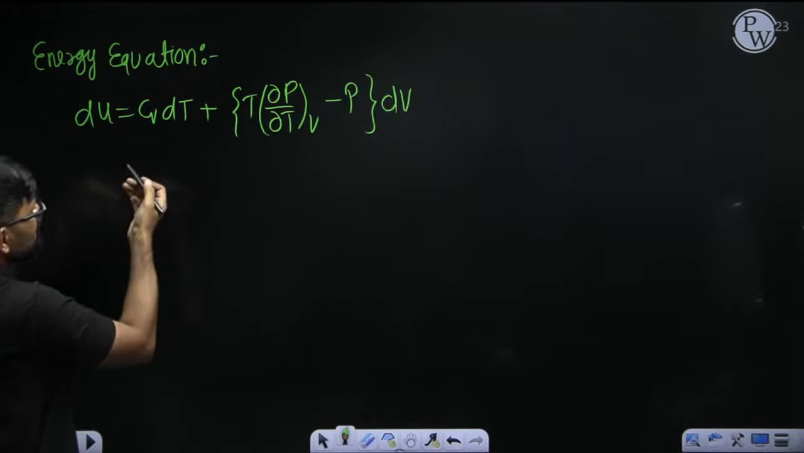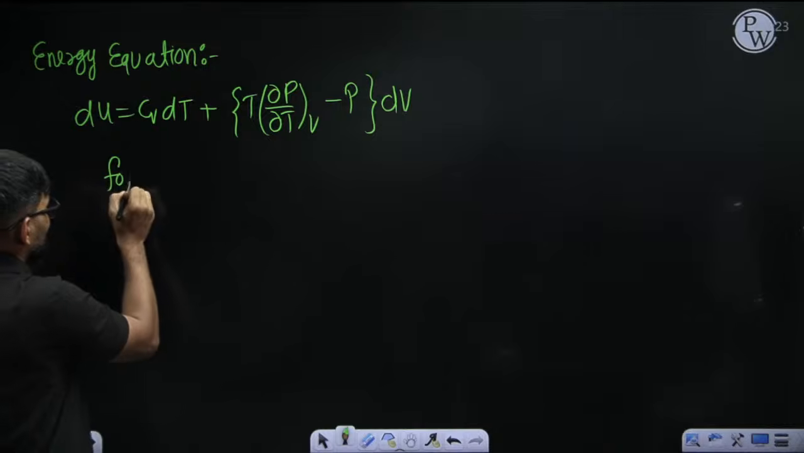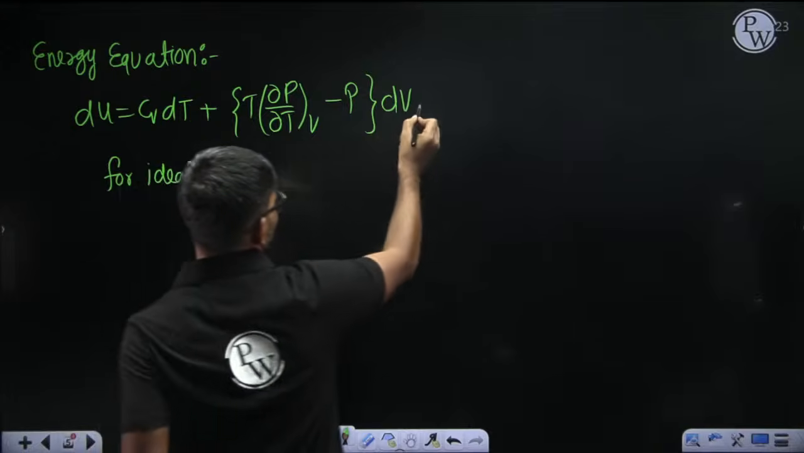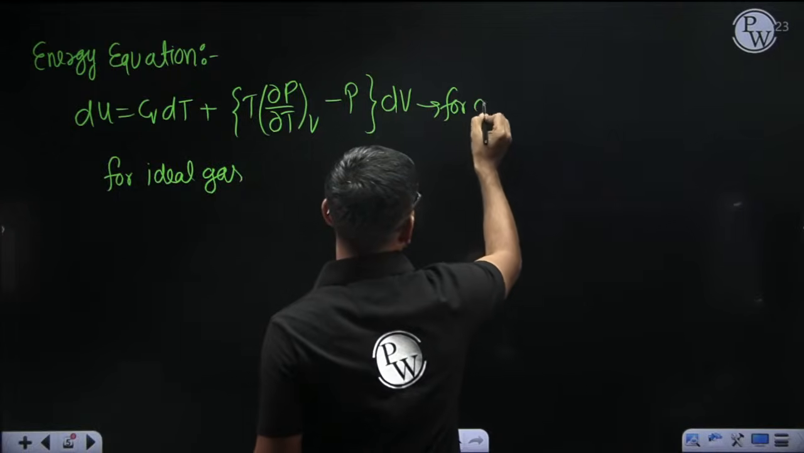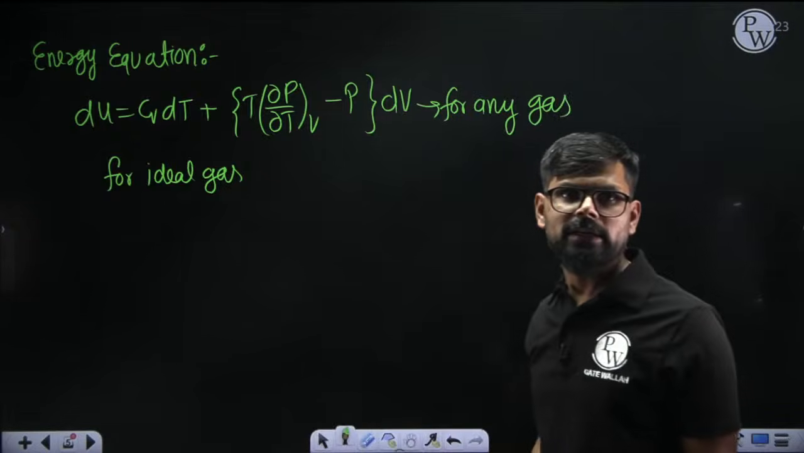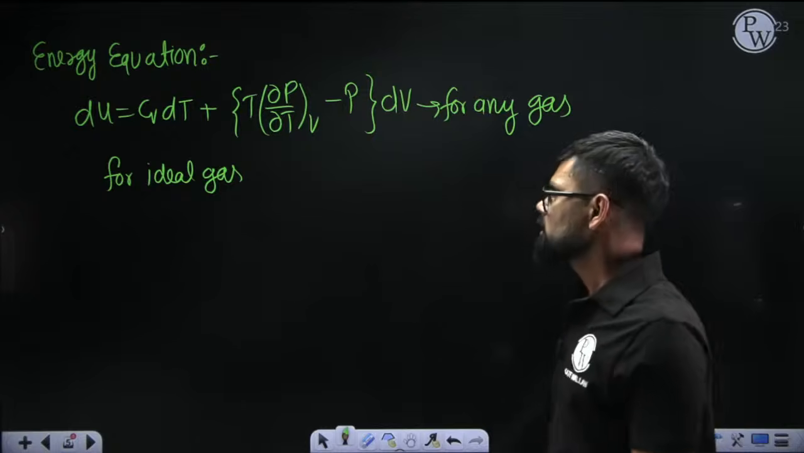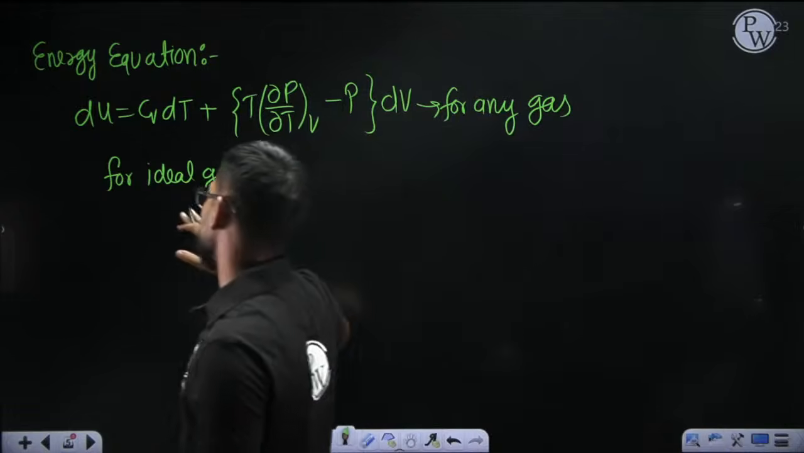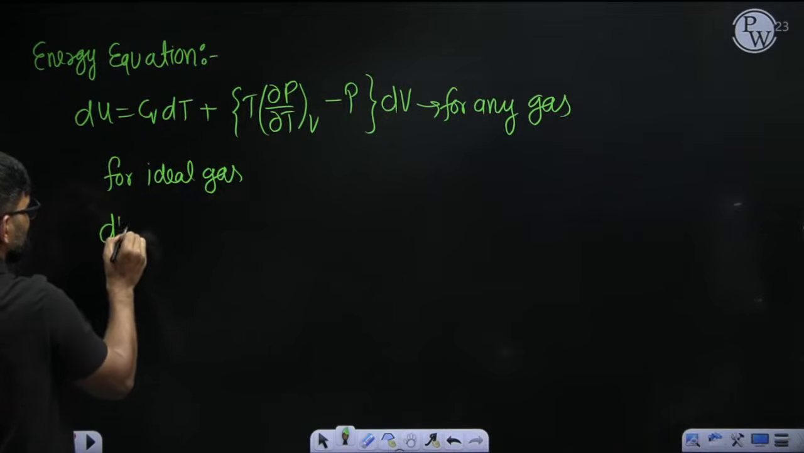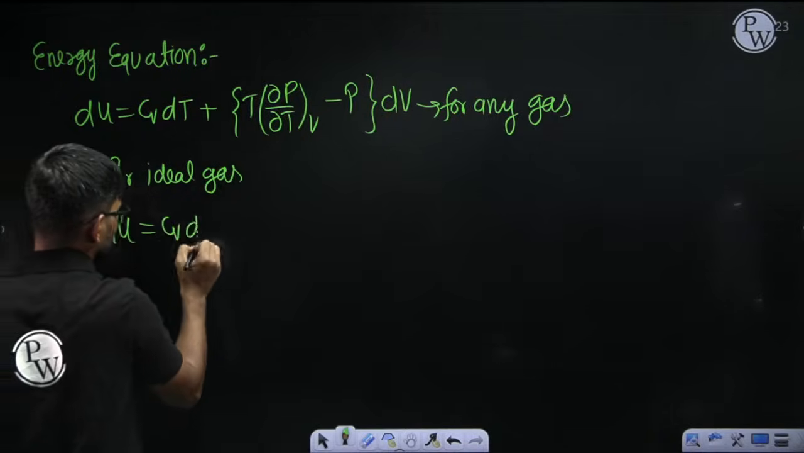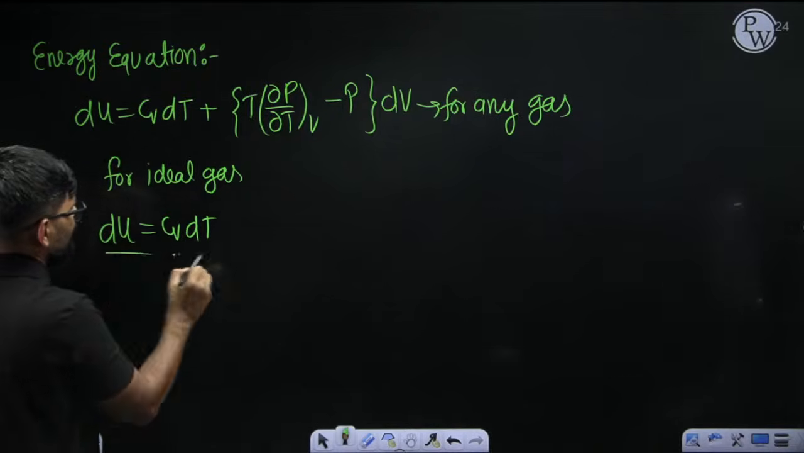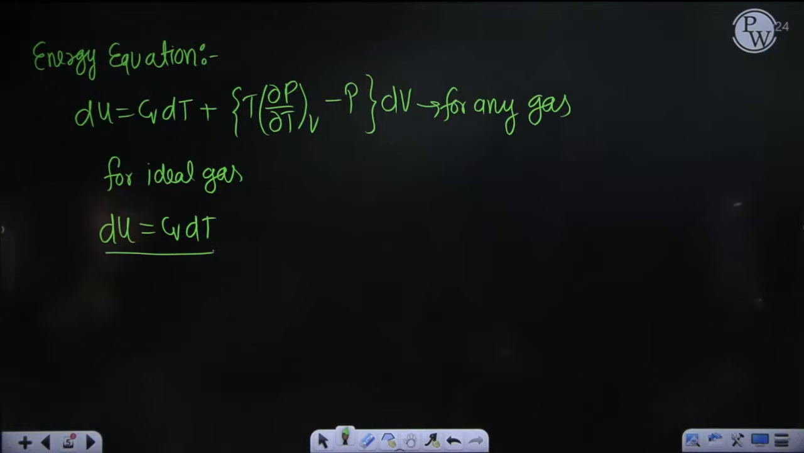Now, if I reduce this equation for ideal gas, this equation is basically for any gas. For ideal gas, this term is going to be 0, this term is going to be 0. So dU is equal to Cv dT. This is for ideal gas. This equation is for ideal gas, and the earlier equation is for any gas.